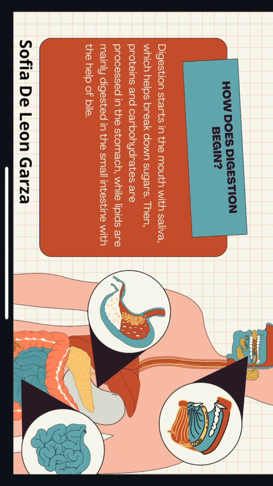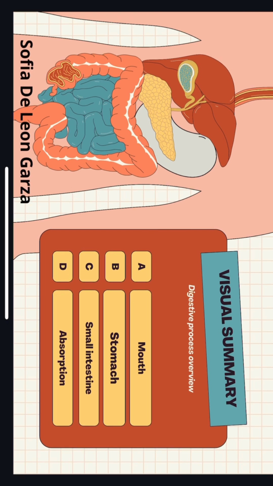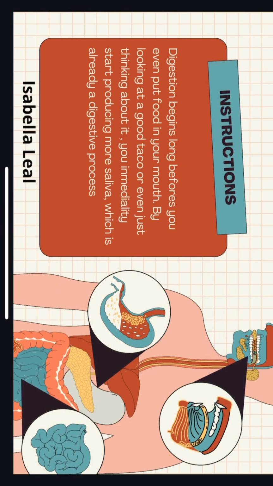How does digestion begin? Digestion starts in the mouth with saliva, which helps break down sugars. Then, proteins and carbohydrates are processed in the stomach, while lipids are mainly digested in the small intestine with the help of bile. Visual summary: digestive process overview. First, mouth. Second, stomach. Third, small intestine. And fourth, absorption.